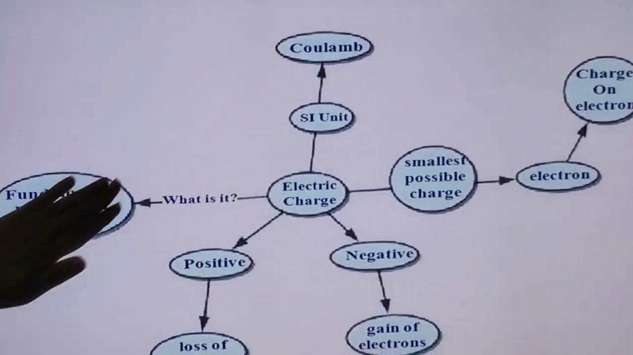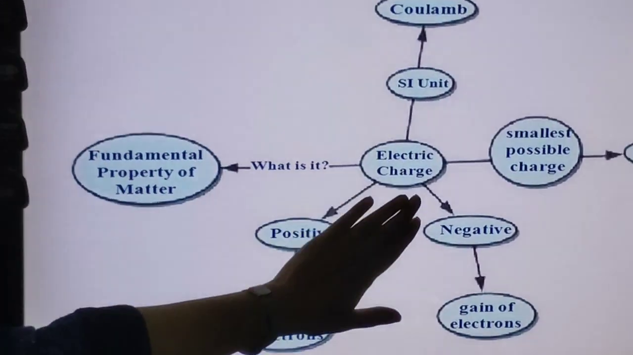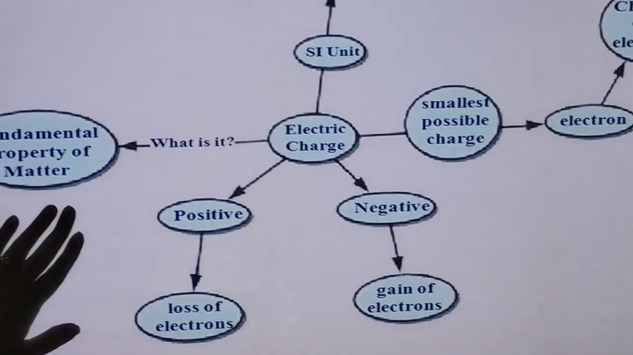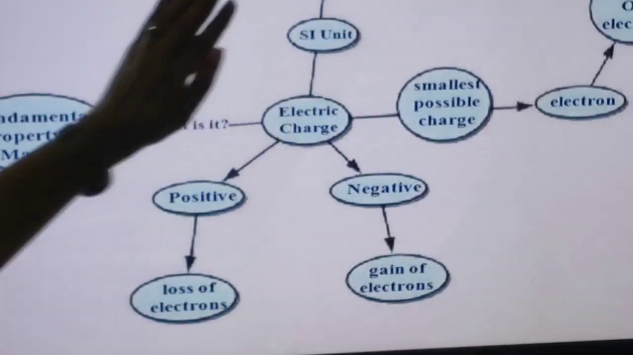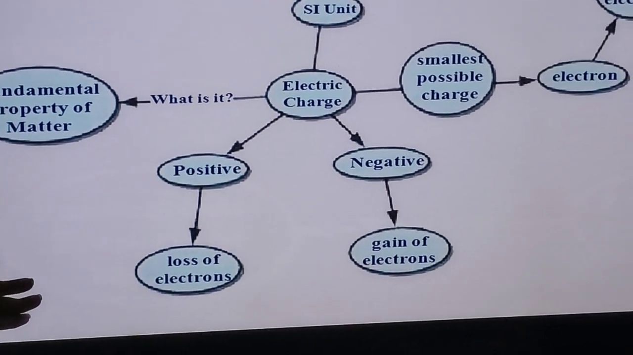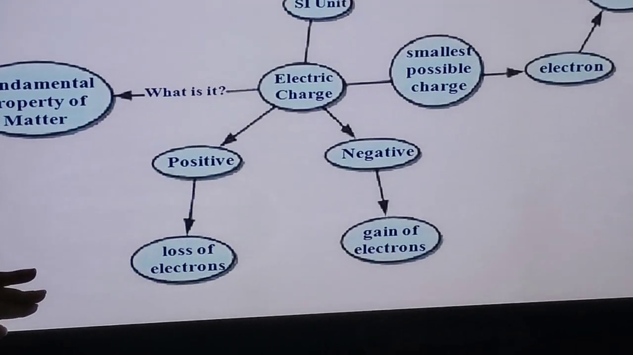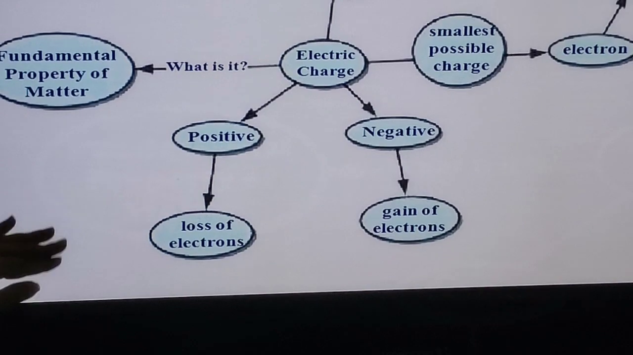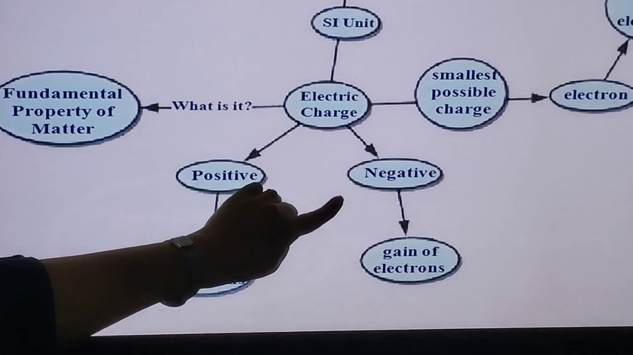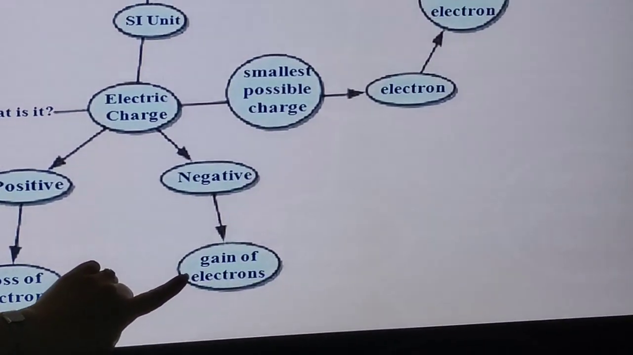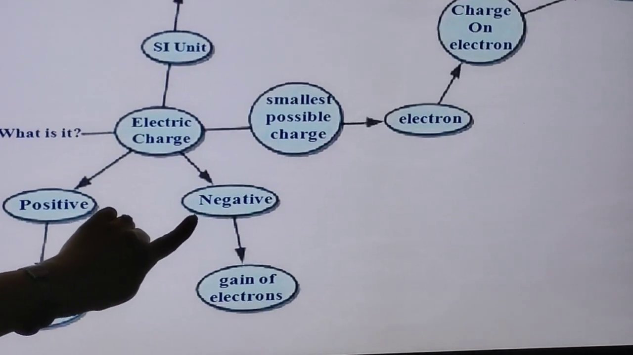Electric charge is the fundamental property of matter. And there will be two types of charges. One is positive, another one is negative. The object which loses electron or the object which gives electron, the object which donates electron will become positively charged. Whereas the object which gains electron, which accepts electron, will become negatively charged.